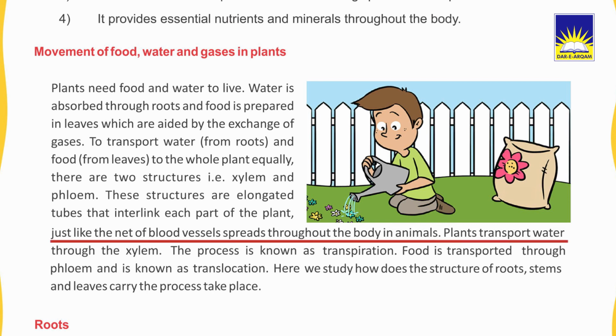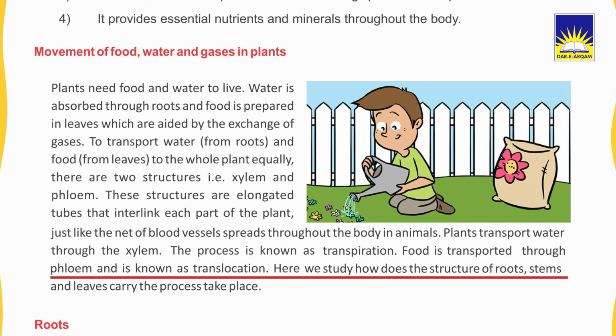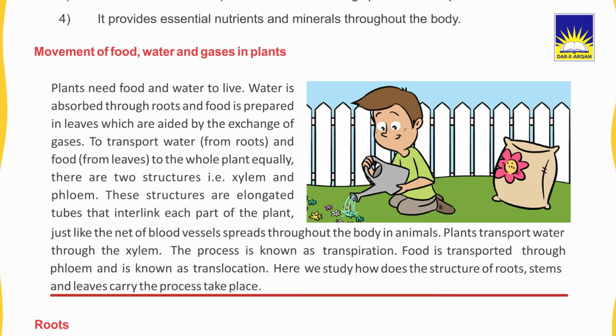Just like the net of blood vessels spreads throughout the body in animals, plants transport water through the xylem. The process is known as transpiration. Food is transported through phloem and is known as translocation. Here we study how the structure of roots, stems, and leaves carries out the process.